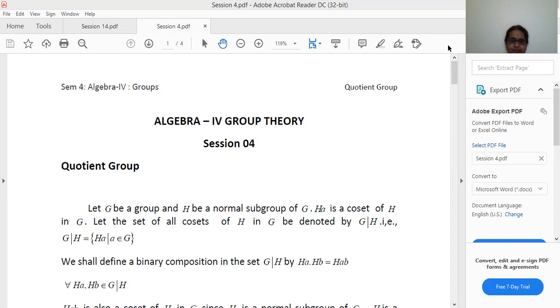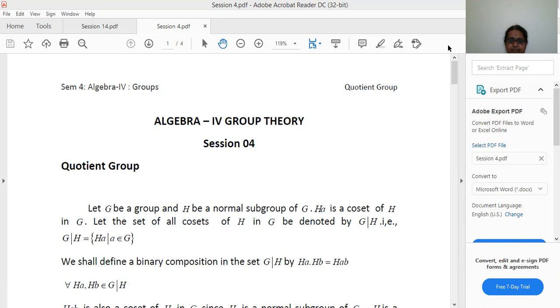Now we have to define a binary operation or binary composition in the set G by H. It is defined as Ha dot Hb is equal to Hab. Since the set G by H consists of cosets, here we have taken two cosets Ha, Hb, and we are defining Ha dot Hb is equal to Hab for all Ha, Hb belonging to G by H.